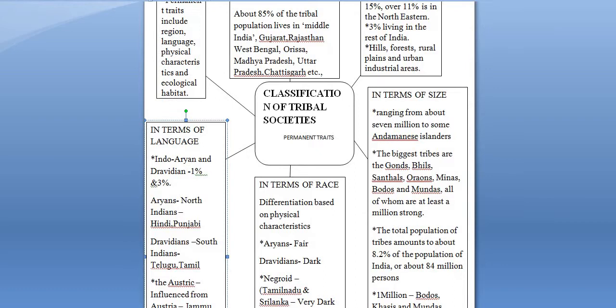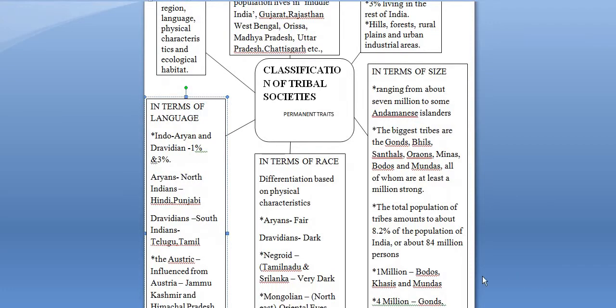The total population of the tribes amounts to about 8.2% of the total population in India, that is near to 84 million persons. Among this, we find that the Bodo, Khasis, and Mundas tribes, which are there in the north and eastern parts of India, constitute nearly 1 million of the population.